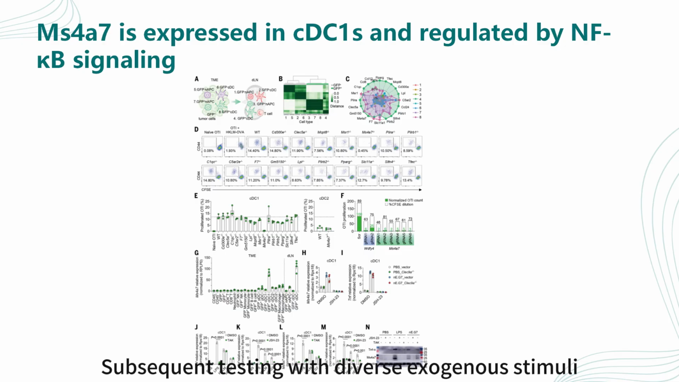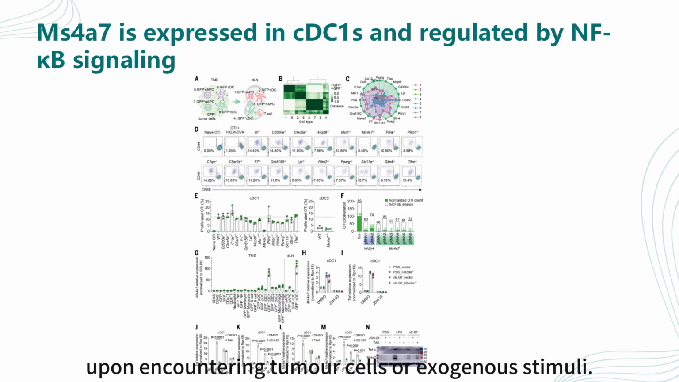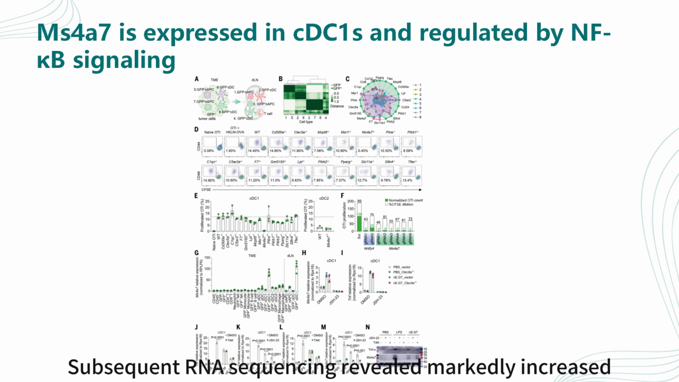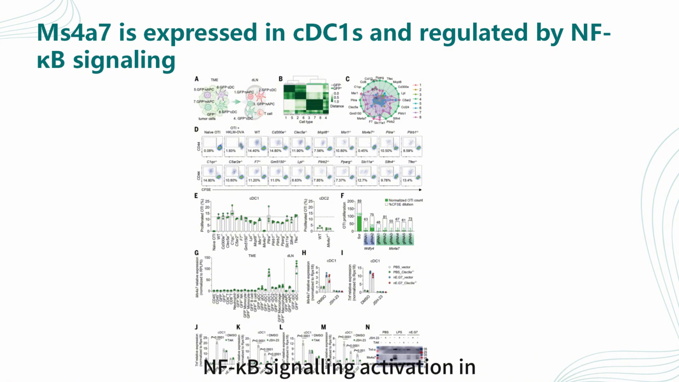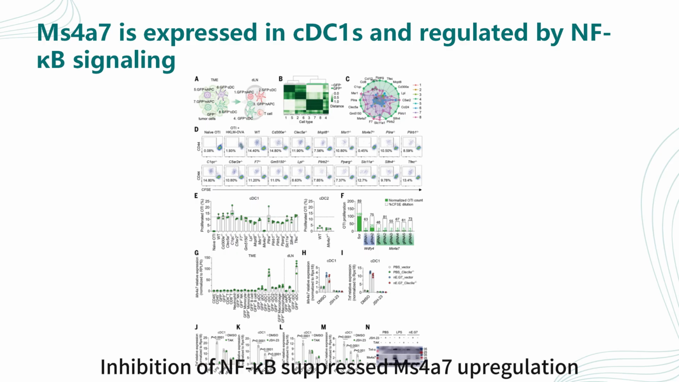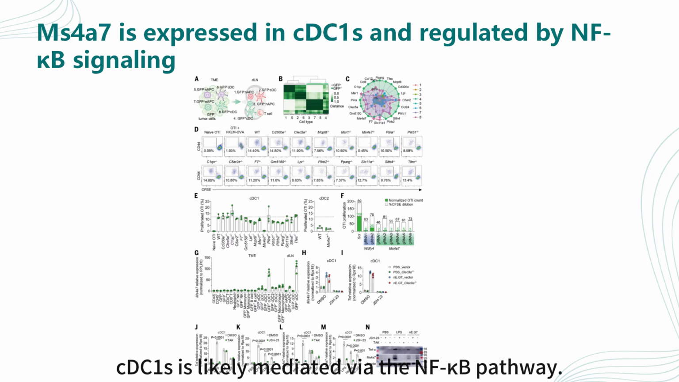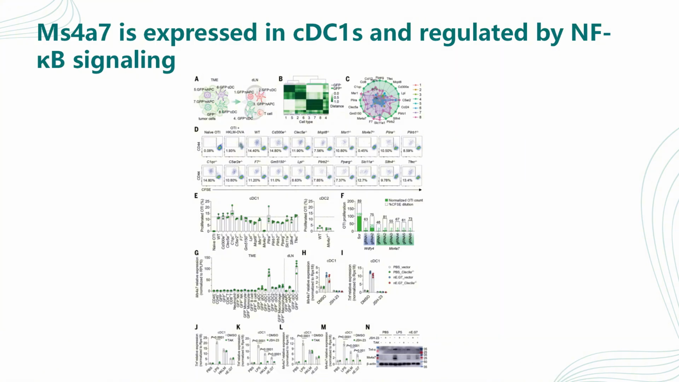Subsequent testing with diverse exogenous stimuli confirmed that Ms4a7 is expressed in cDC1s upon encountering tumor cells or exogenous stimuli. Subsequent RNA sequencing revealed markedly increased NF-kB signaling activation in cDC1s. Upon FLA-cDC and LPS stimulation, inhibition of NF-kB suppressed Ms4a7 upregulation, indicating that Ms4a7's expression in cDC1s is likely mediated via the NF-kB pathway.